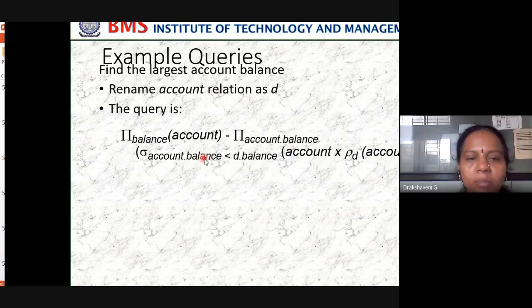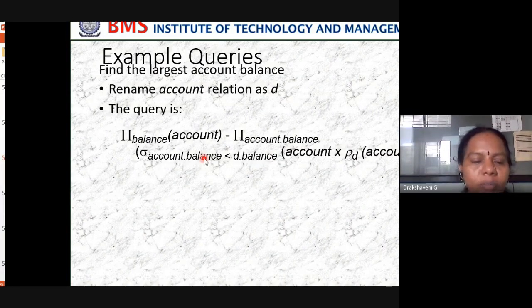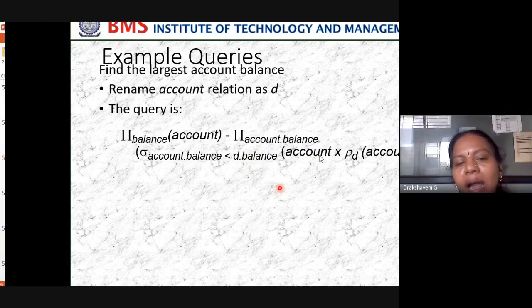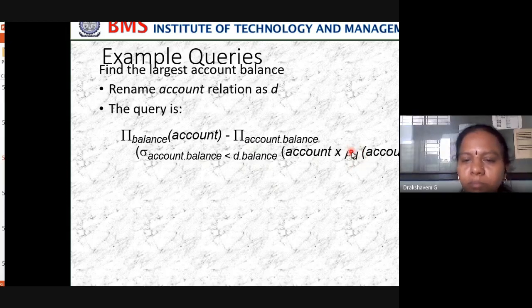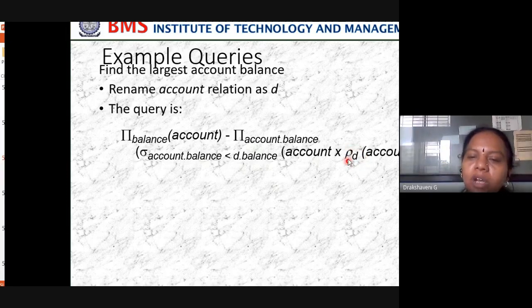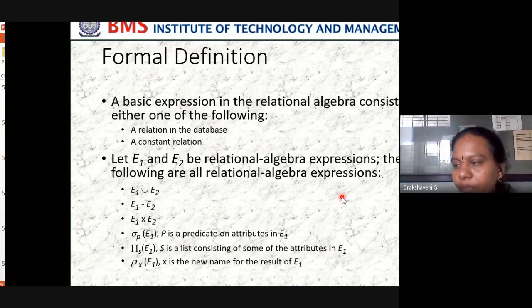Now first I am selecting the balance column. In that balance column, I don't want all balances. Now you are 51. I am fetching all your balance column, but I don't want all balances. What I want is the largest. So then compare that with the one which has a greater balance. Then from where? From account. After you fetch everything, rename that account. For renaming, this is the operator we are using: rename the particular account. Okay.